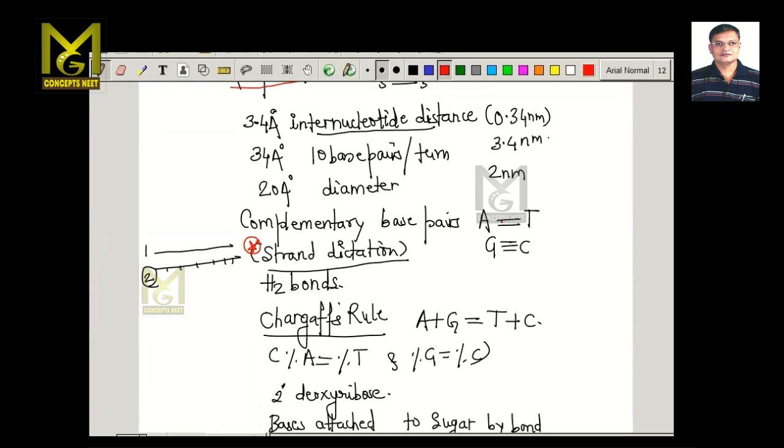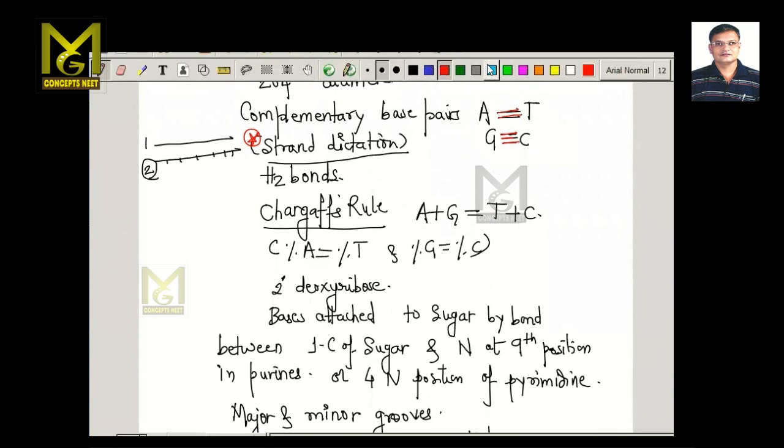Also, there are hydrogen bonds between these nitrogenous base pairs. Between A and T there are 2 hydrogen bonds, and between G and C there are 3 hydrogen bonds. Next important feature of this DNA molecule is a rule we call Chargaff's rule. According to Chargaff's rule, adenine plus guanine is equal to thymine plus cytosine.